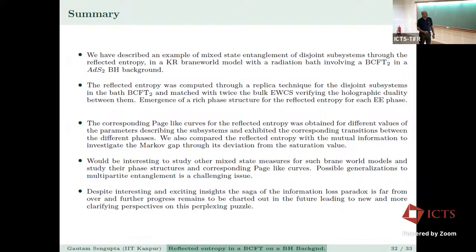So there are future directions. It would be interesting to study other mixed state measures for such brane world models and study their phase structures and corresponding page-like curves. The second one, the possible generalization to multipartite entanglement, is a much more challenging issue. So the bottom line is that despite interesting and exciting insights, the saga of the information loss paradox is far from over, and further progress remains to be charted out in the future, leading to new and more clarifying perspectives on this perplexing puzzle.